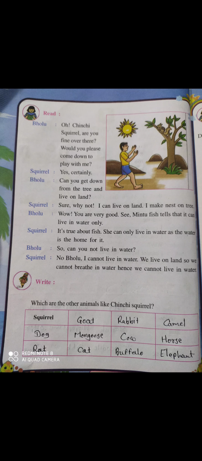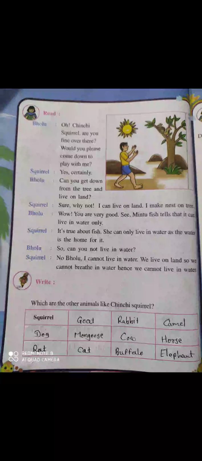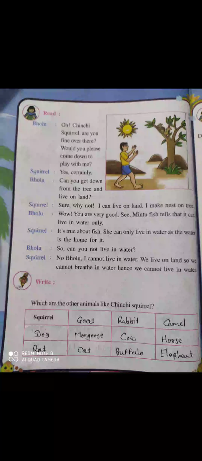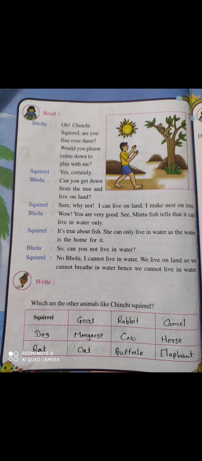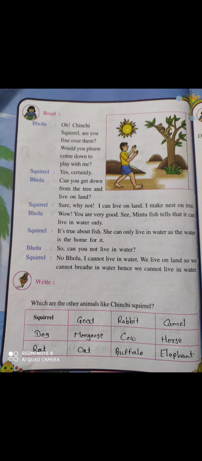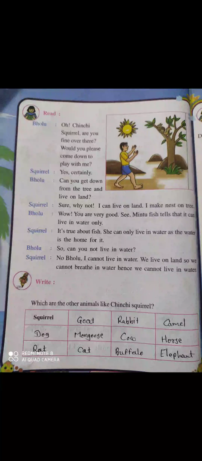We live on land, so we cannot breathe in water. Hence we cannot live in water. So we live on land. We can breathe on land, so we cannot breathe in water. So we only live on land and not in water.